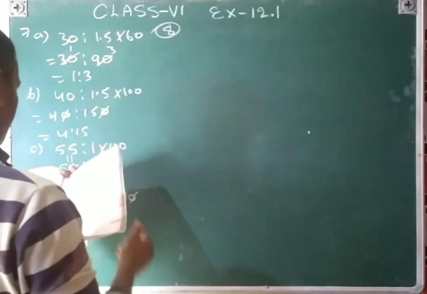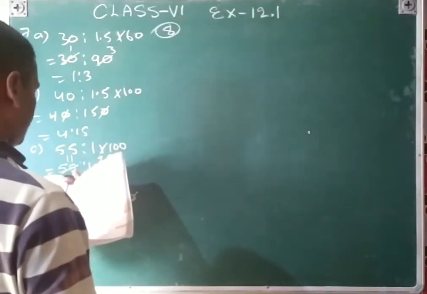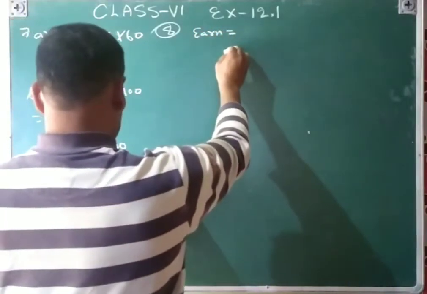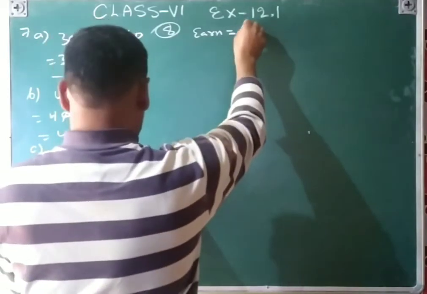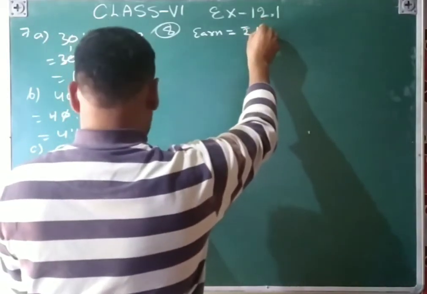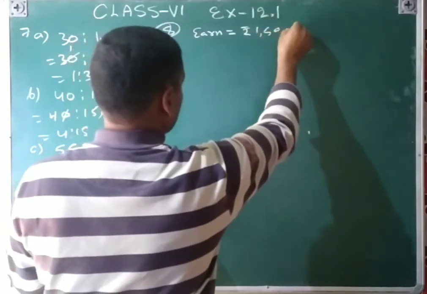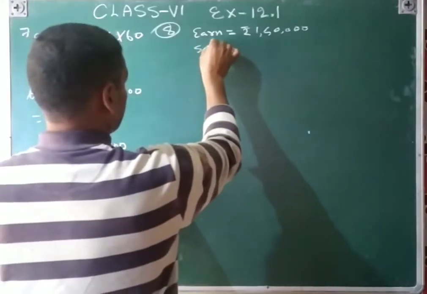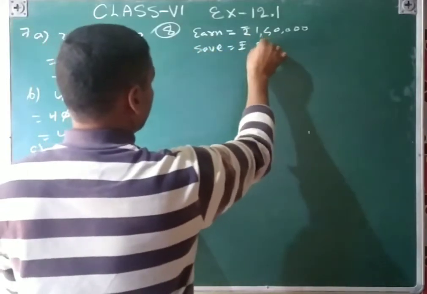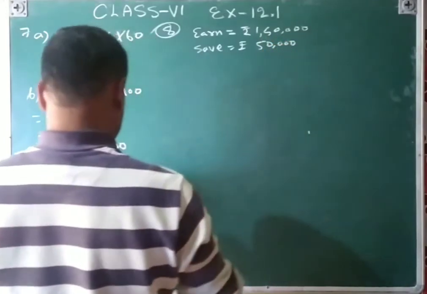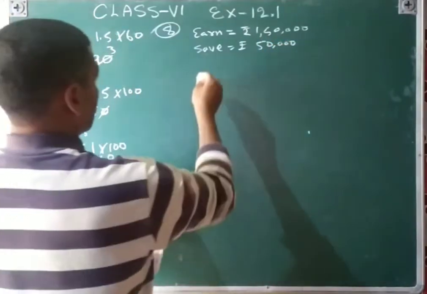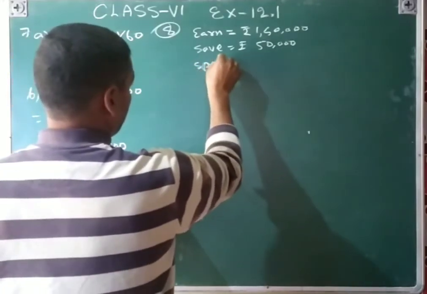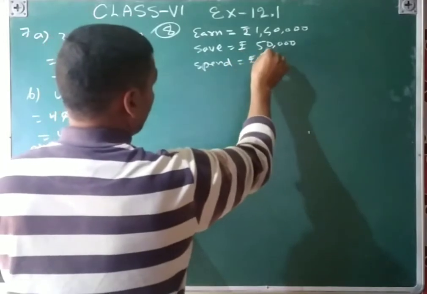In a year Seema earns rupees 1,50,000, and then saves rupees 50,000. Find the ratio. So that will be spend also, spend is equal to rupees 1 lakh.